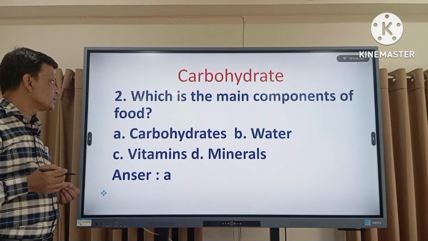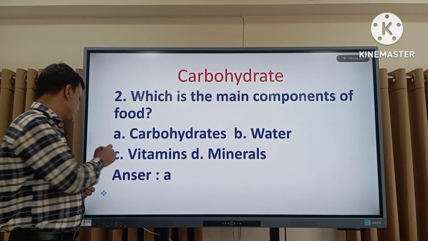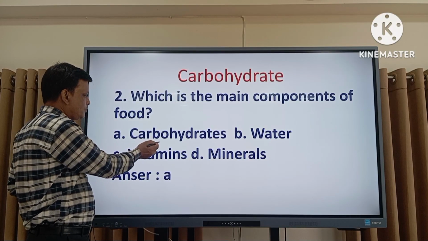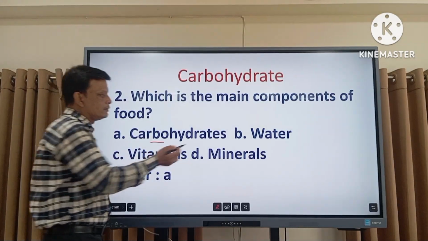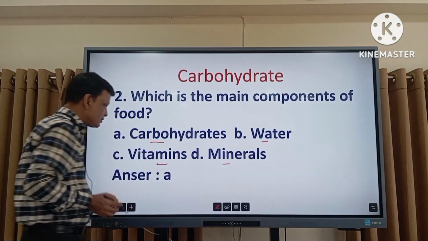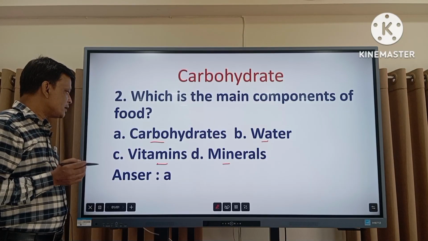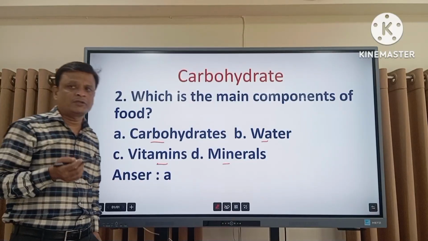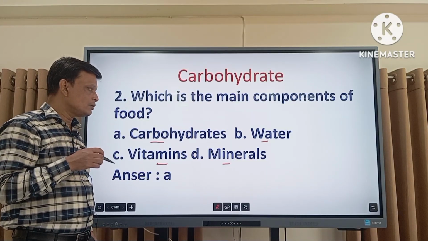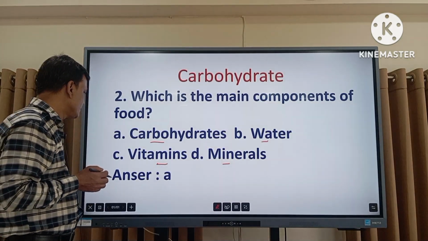Now, second MCQ question. Which is the main component of the food? Option A, carbohydrate. Option B, protein. Option C, vitamins, and option D, minerals. Actually, carbohydrate is the main component of the food. Vitamins and minerals are supplementary components of the food. We have already discussed which is the main component of the food and which is the supplementary component of the food.